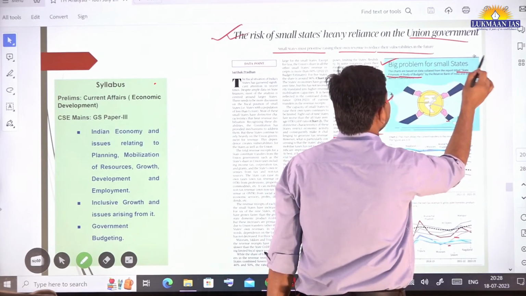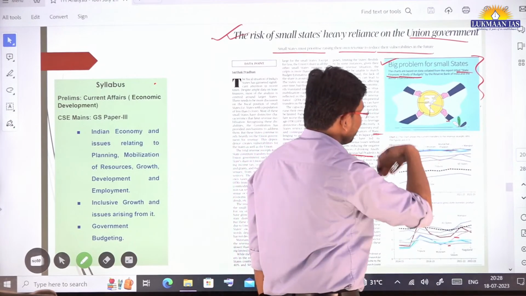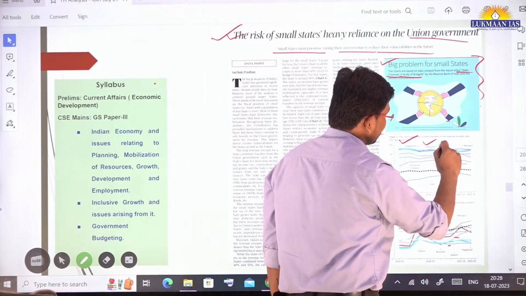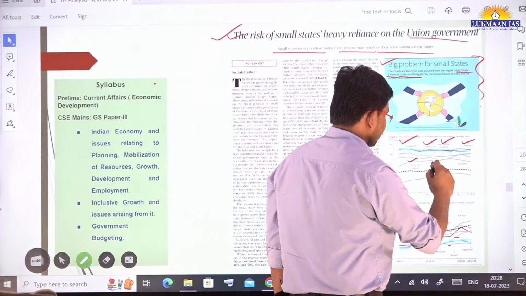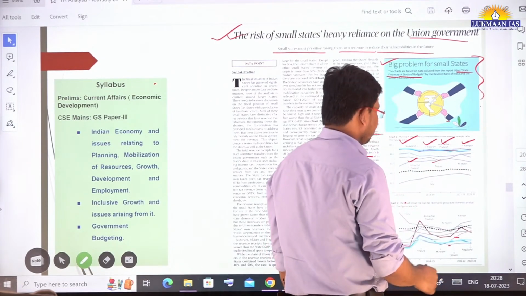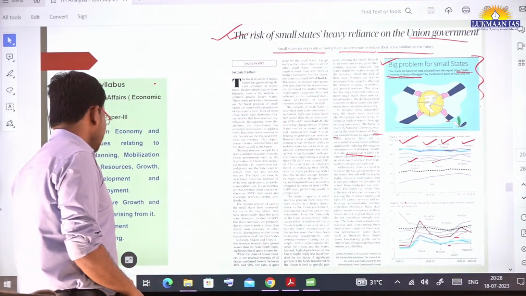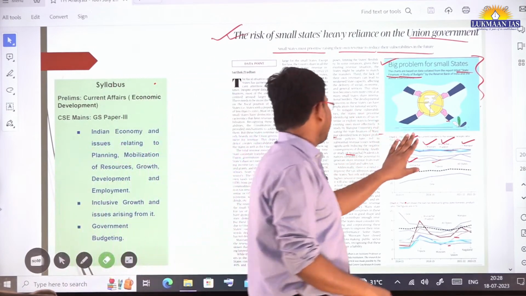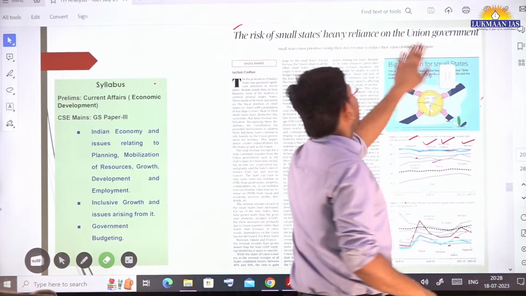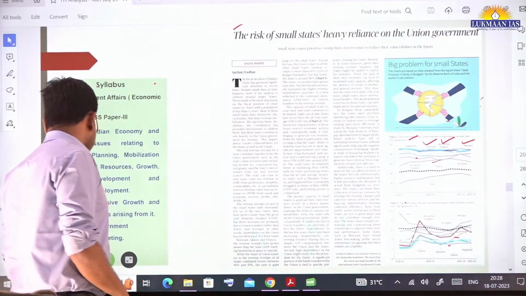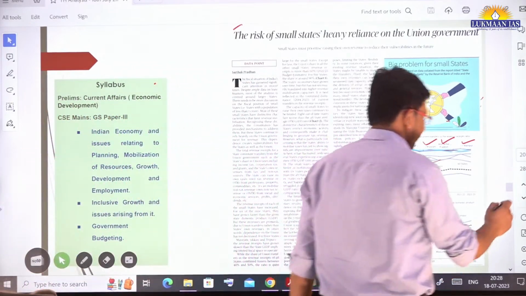Here they have talked about northeastern states like Nagaland, Mizoram, Arunachal Pradesh, Manipur, and also hilly states like Himachal Pradesh and Tripura. It simply wants to give us the message that state governments should be self-reliant to avoid any vulnerabilities in the future. This article is from Indian Economy.